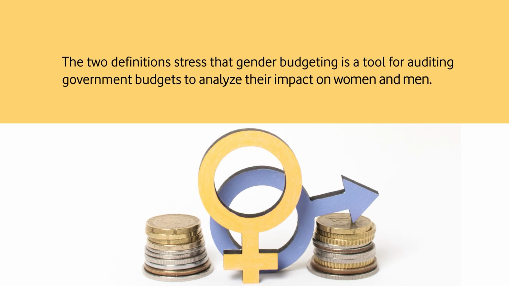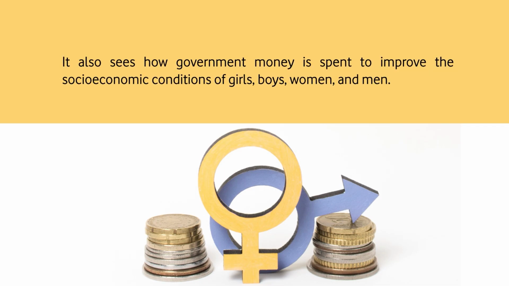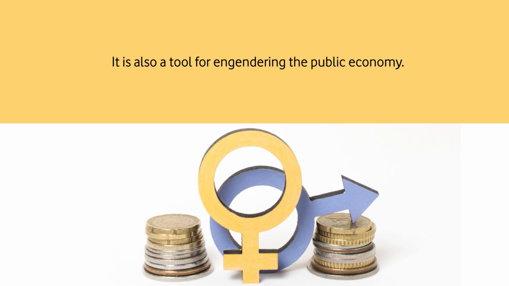The two definitions stress that gender budgeting is a tool for auditing government budgets to analyze their impact on women and men. It also sees how government money is spent to improve socio-economic conditions of girls, boys, women and men. It is also a tool for engendering the public economy.